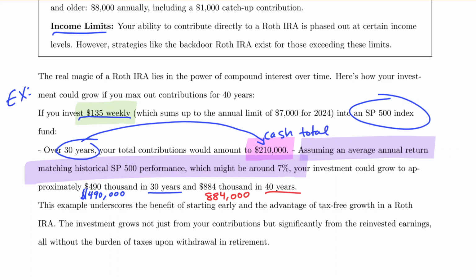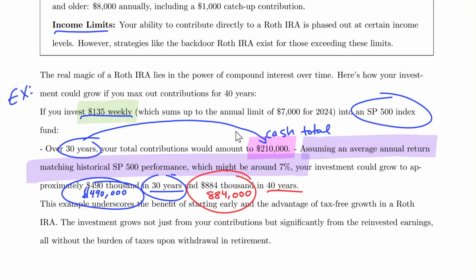Let's see how much the growth over time contributed to. If we contributed this every year, $135 a week for 30 years, then the total value in the account, assuming 7% growth, is $490,000. If we waited an additional 10 years and we kept contributing $135 weekly and getting compound growth of 7%, then the overall value in the account would be a staggering $884,000.